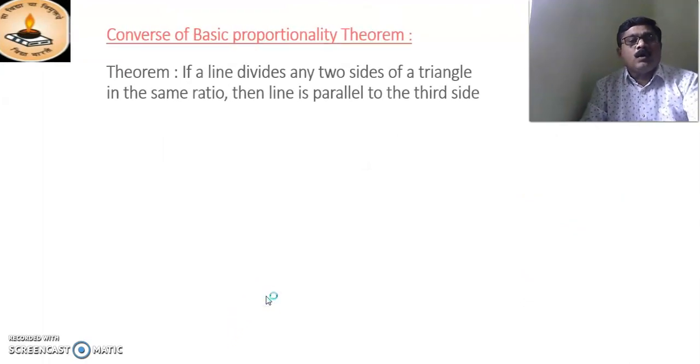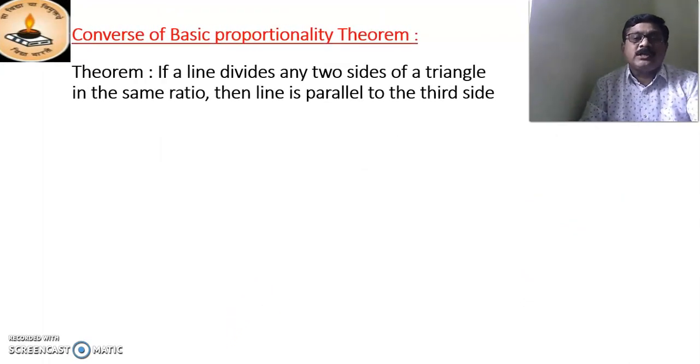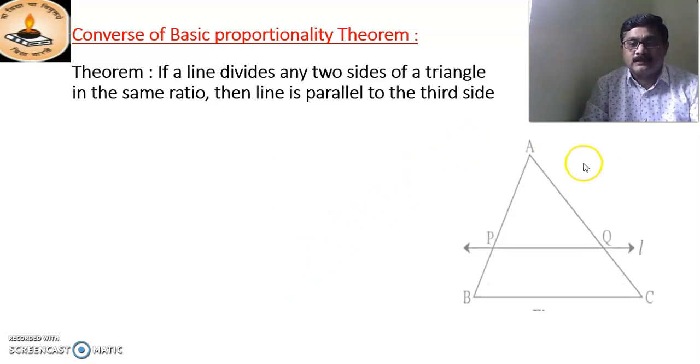Now we study the converse of the Basic Proportionality Theorem. If a line divides any two sides of a triangle in the same ratio, then the line is parallel to the third side.